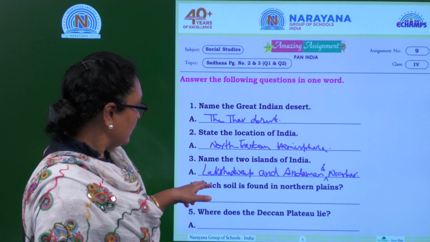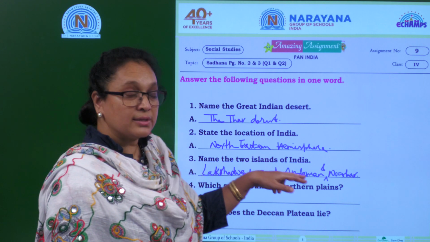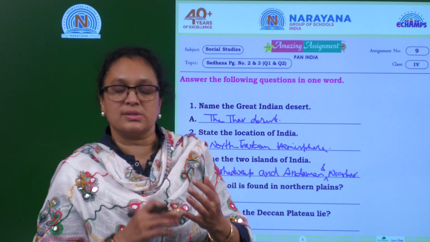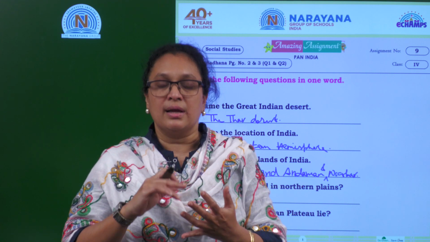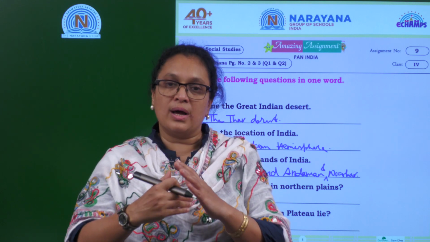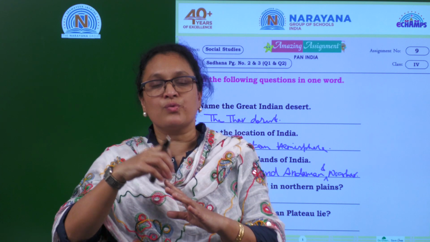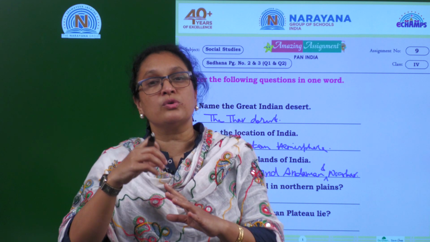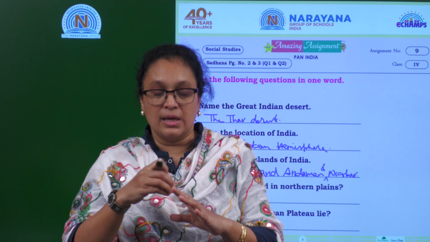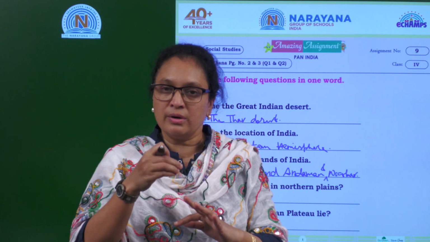Let's go for the fourth one. Which soil is found in northern plains? You know, we have so many soils. Red soil, black soil and alluvial soil. For black soil, cotton is mostly grown, and groundnuts. Coming to red soil, you can grow all sorts of food crops, provided you add fertilizers to the red soil.